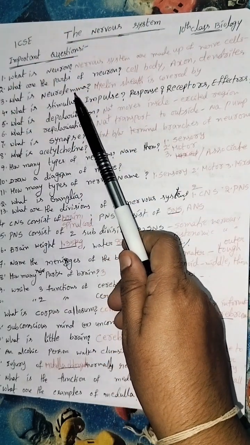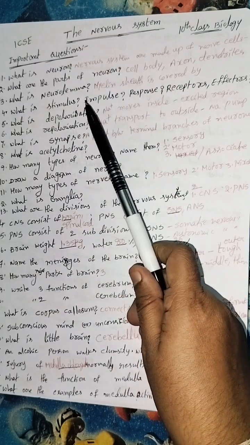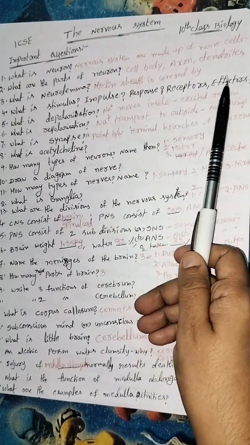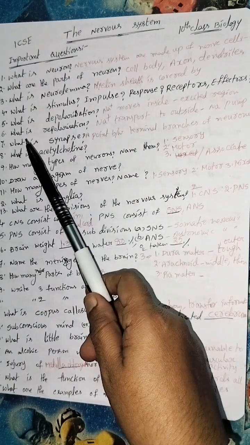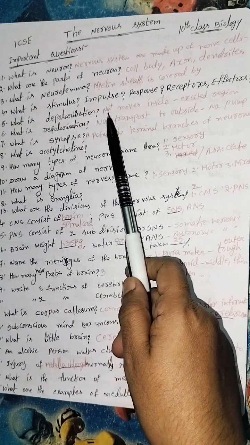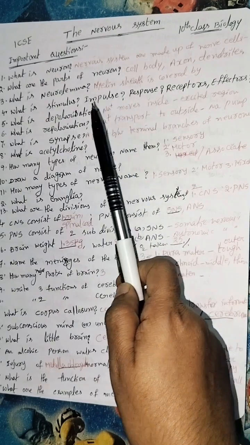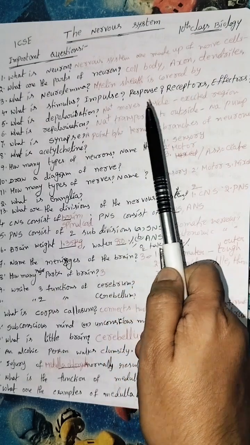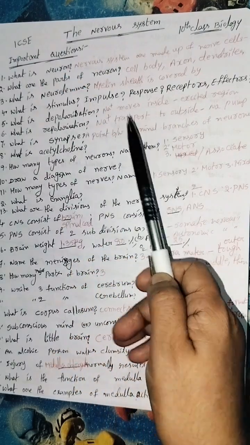What is neurolemma? Neurolemma is the myelinated sheath that covers the axon. What is stimulus, impulse, response, receptors, effectors? The answers to all these questions I will mention in the next video. What is depolarization? Depolarization means sodium ions move inside. It means it is an excited region. What is repolarization? Repolarization means sodium is transported to the outside. It is also called the sodium pump.